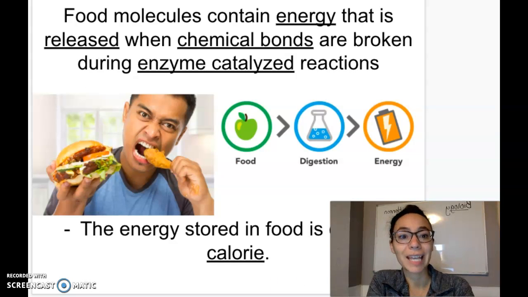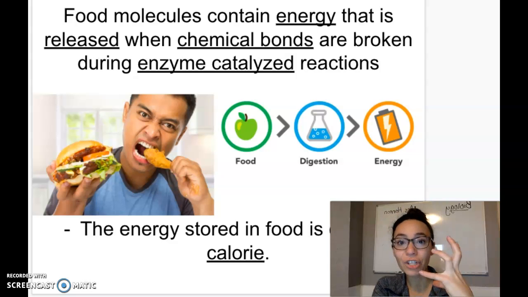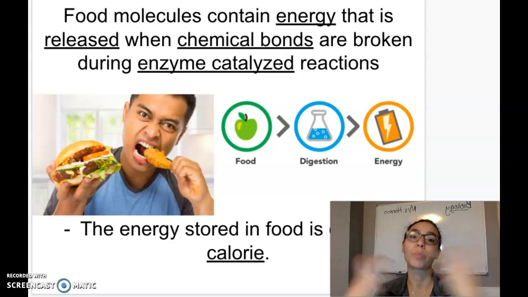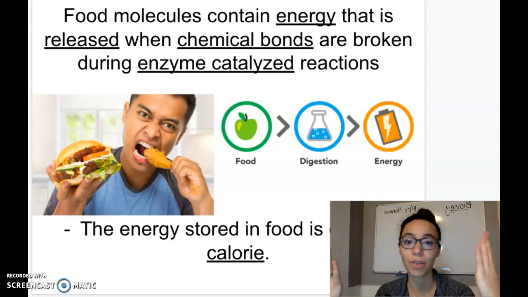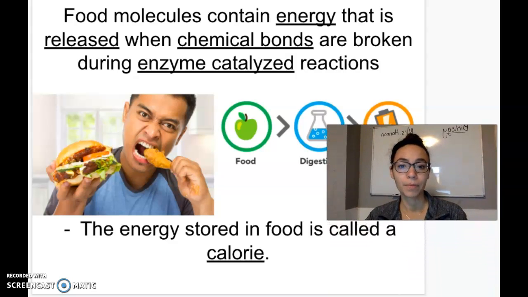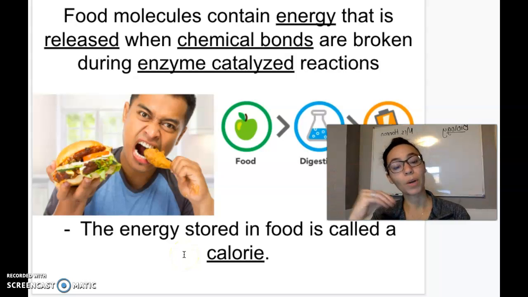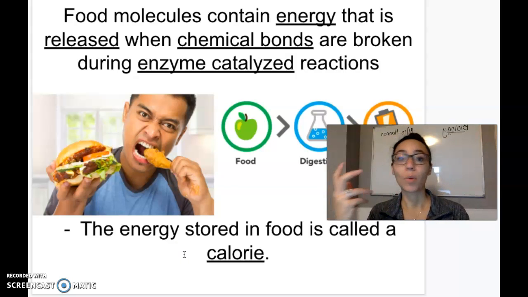Food molecules contain energy that is released when chemical bonds are broken during enzyme-catalyzed reactions. And we'll take a look at that reaction in a second. But the energy comes from the chemical bonds being broken. That's essentially all that's happening. The energy stored in food is called a calorie. So the more calories a food has, the more energy molecules are stored in that food.